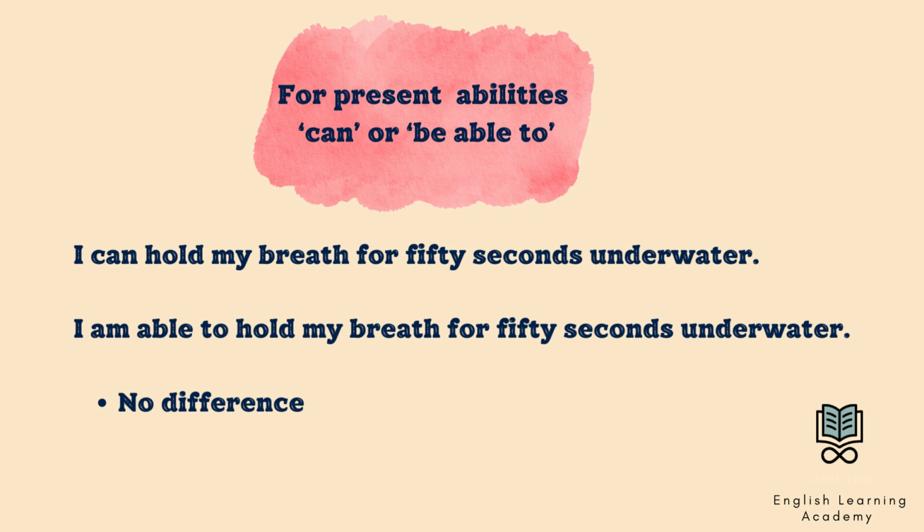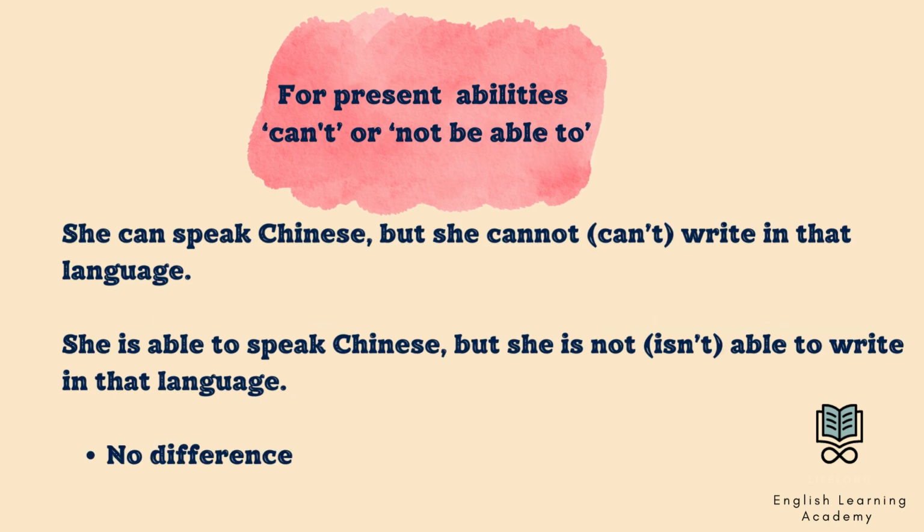Let's look at these two example sentences. I can hold my breath for 50 seconds underwater. I am able to hold my breath for 50 seconds underwater. There is no difference between these two. She can speak Chinese, but she cannot write in that language. She is able to speak Chinese, but she isn't able to write in that language. There is no difference between them.